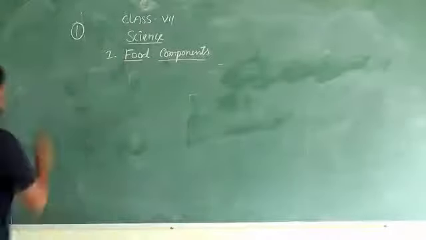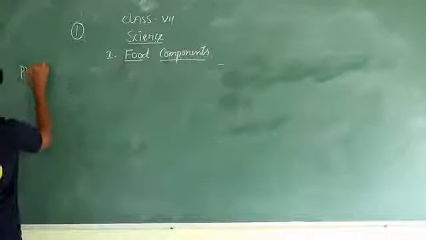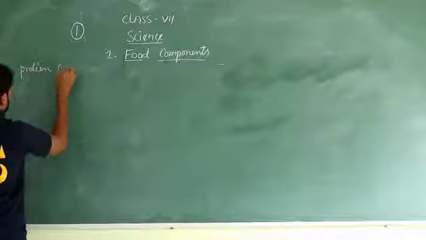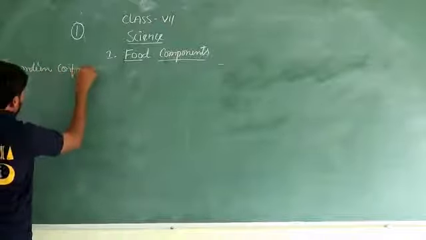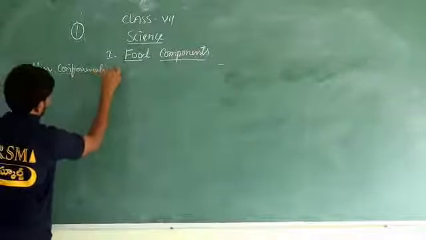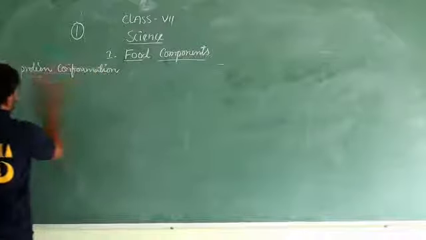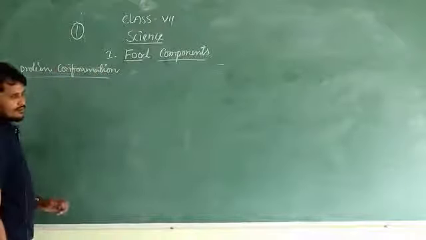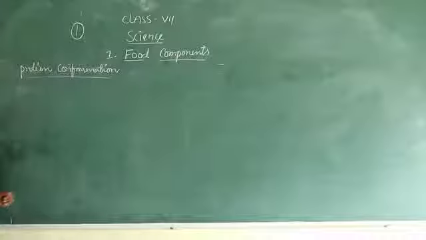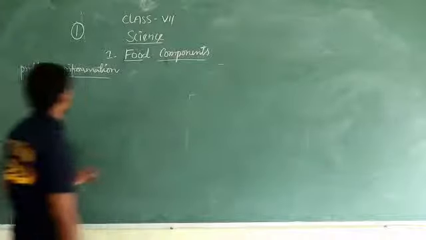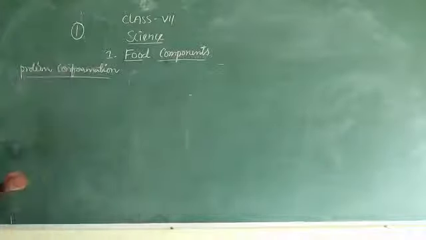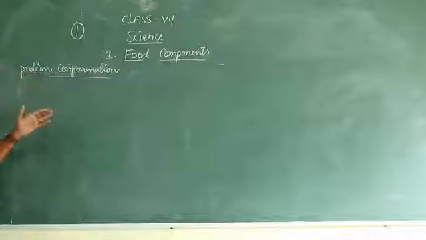Protein confirmation. Let's see protein confirmation. For confirming protein in the food, we require two types of chemicals.